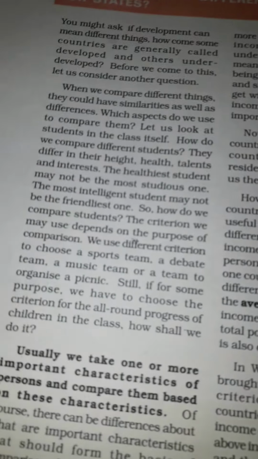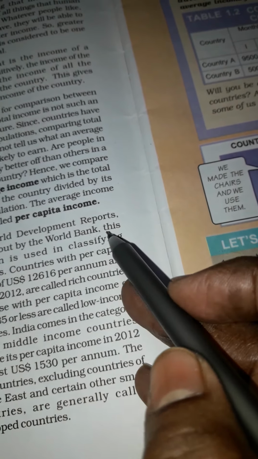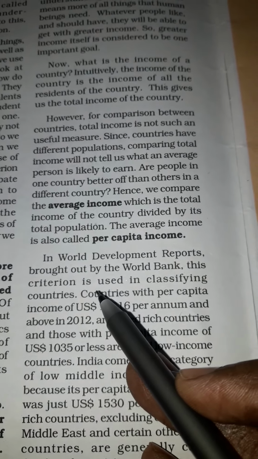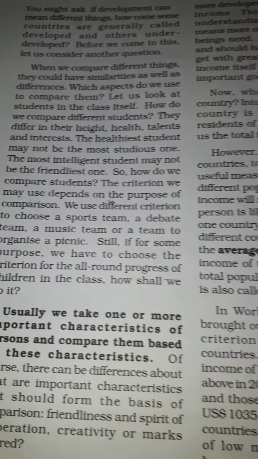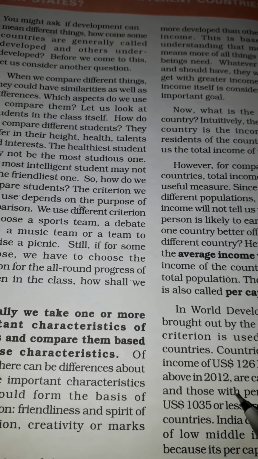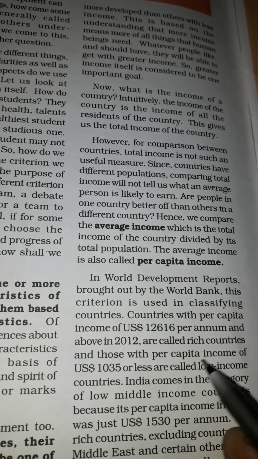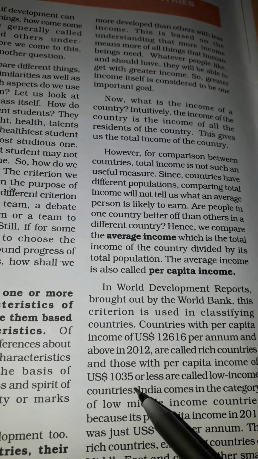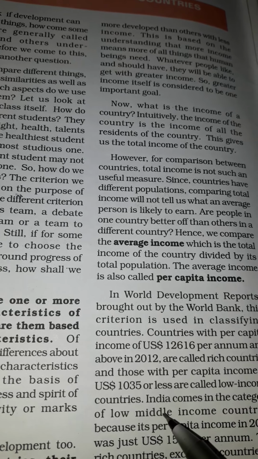In the World Development Reports brought out by the World Bank, the criteria used was average income or per capita income. Countries with per capita income of US dollar 12616 per annum and above in 2012 were called rich countries, and those with per capita income of US dollar 1035 or less were called low income countries.